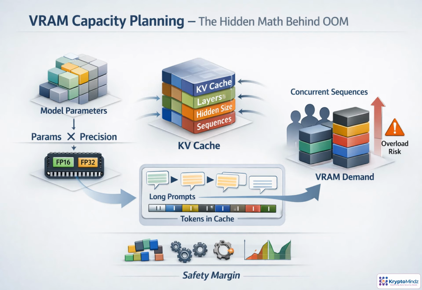Out-of-memory errors often happen because planning stops at model weights. Weight memory is the easy part. Parameters times bytes per parameter. So FP16 and FP32 immediately change the baseline. The harder part is the KV cache. It grows with every layer, hidden dimension, active sequence, and token kept in context. Long prompts and long generations both consume VRAM, especially under concurrency. Then add activation buffers, framework overhead, fragmentation, and traffic spikes. A safe plan reserves margin instead of running at the theoretical limit.